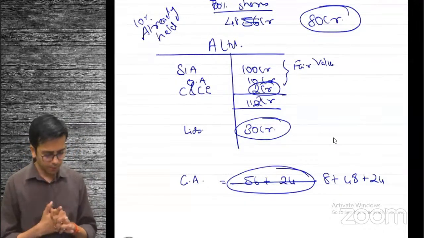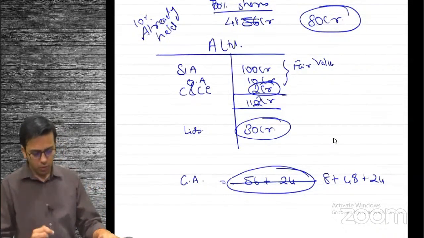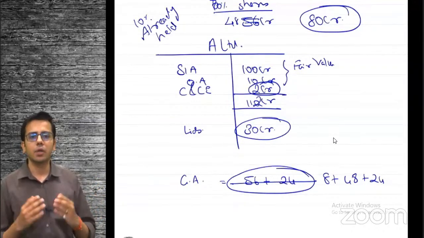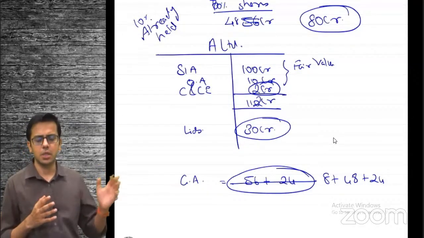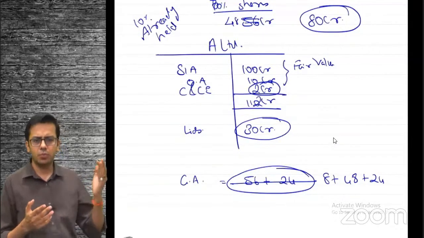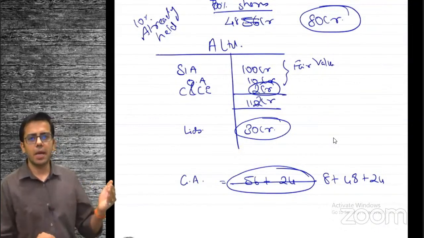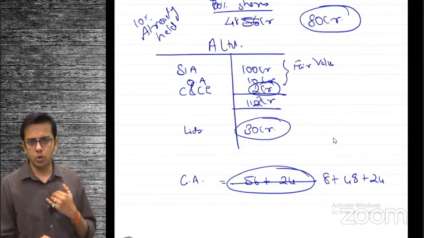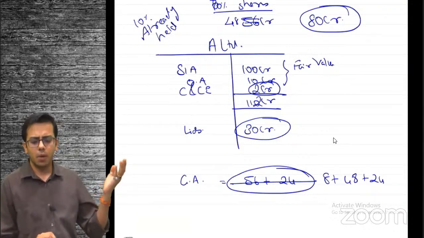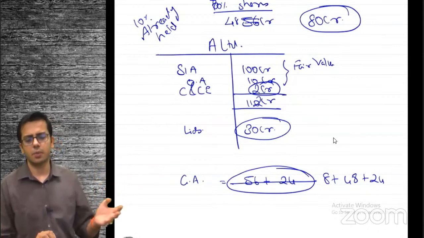Okay, coming back. So we have this 84824, what I told you. Suppose there is cash and cash equivalent of 2 crore. Think of it like this: I have a company, A Limited, I am the owner and director of the company, and you want to buy this company. Basically, you are interested in the land or the business of the company. Now the company has a bank account in the name of A Limited, and I have 100% shares. The company has a bank account where 2 crore rupees is kept as balance.